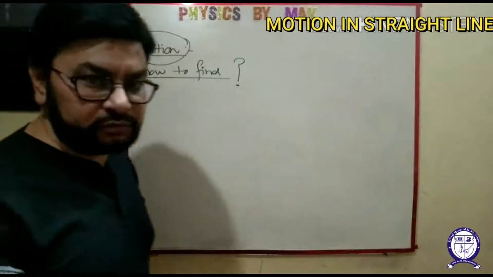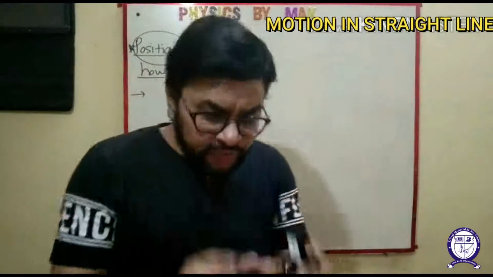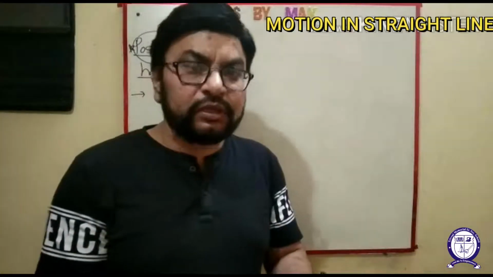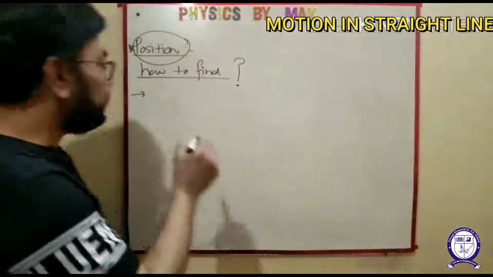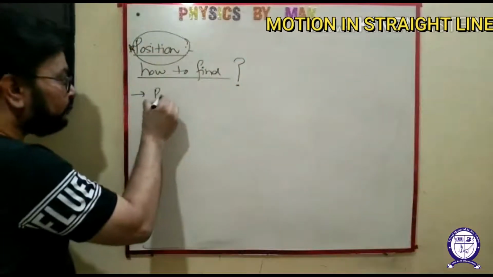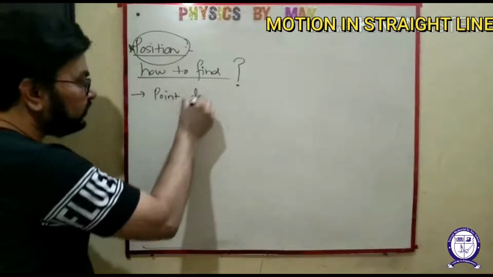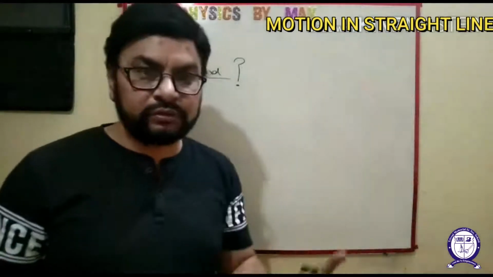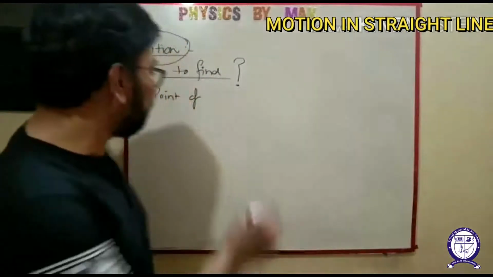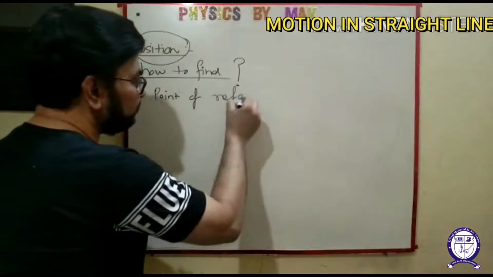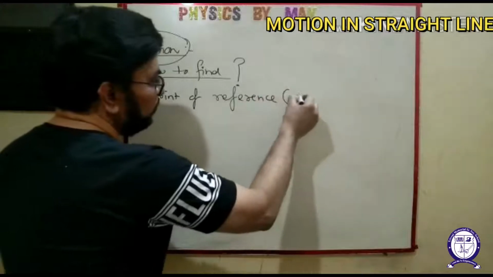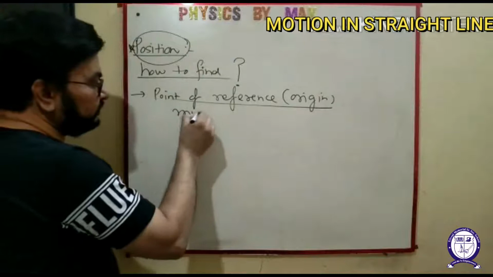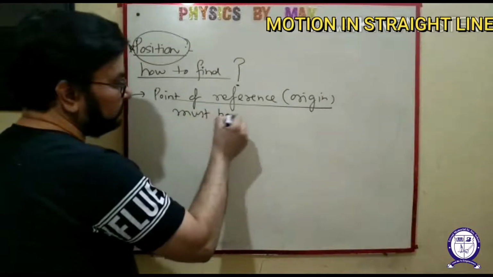Position we are talking about. While talking about position, suppose someone asks you what is the position, then how to find? My dear student, point of reference. Without knowing the point of reference, position cannot be told. Position cannot be found. So point of reference, or you can say the origin, must be clear.